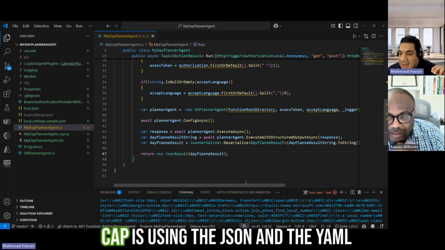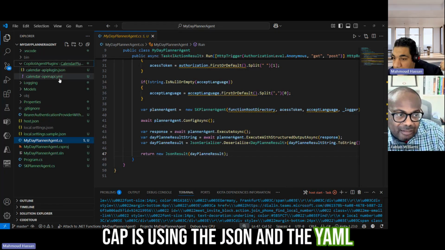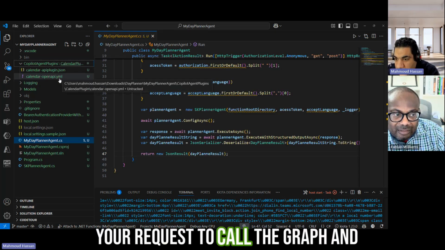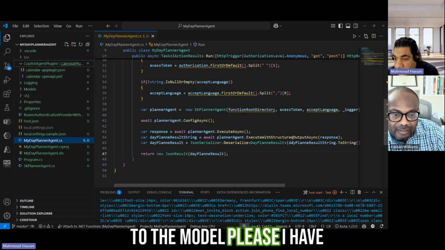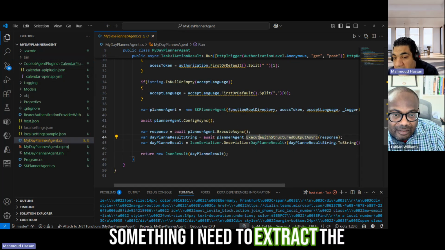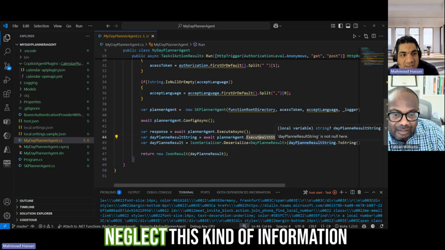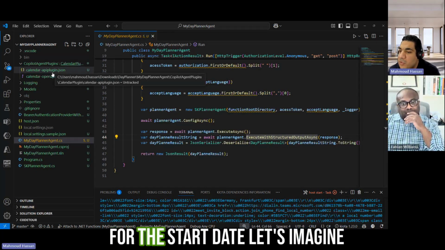structure output. And the cap is using the JSON and YAML to see how you can just format your request to call the graph and so on. But once I started to say to the model, please, I need to extract a specific schema, maybe it will just neglect this kind of information here, and it will start, for example, for the start date.